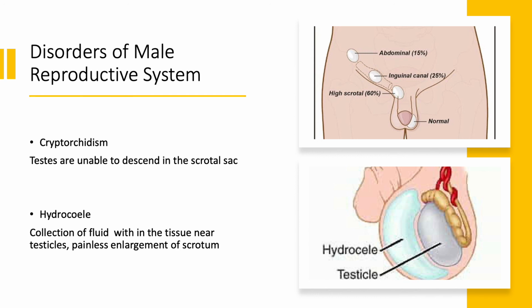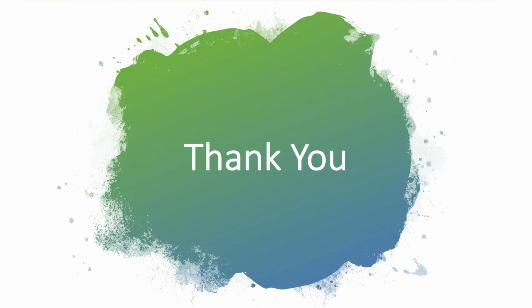The second condition is hydrocele. In the hydrocele condition, fluid accumulates in the scrotum. The accumulation of fluid is because of injury, inflammation, or infection. As the fluid accumulates in the scrotum region, the size of the scrotum is enlarged, and the condition is called hydrocele. Hope you understood today's topic.